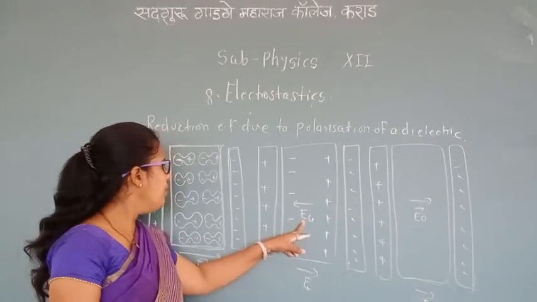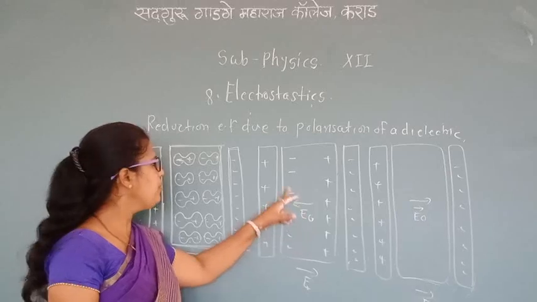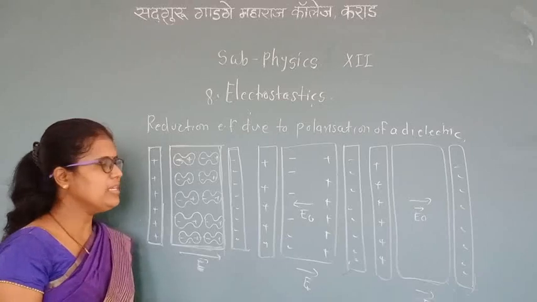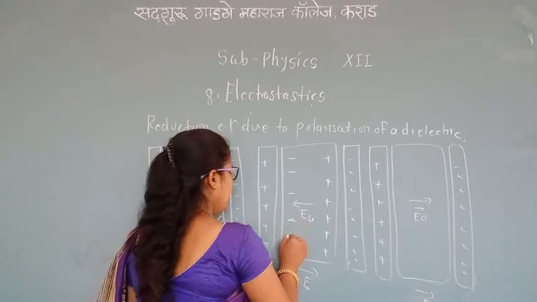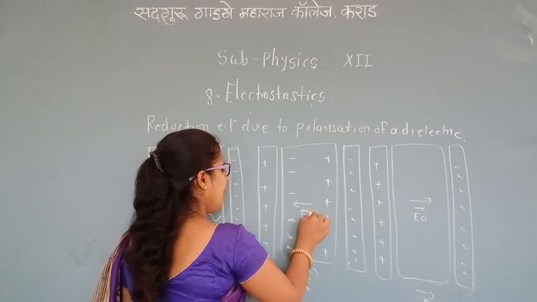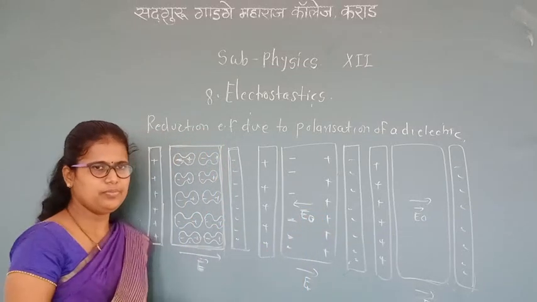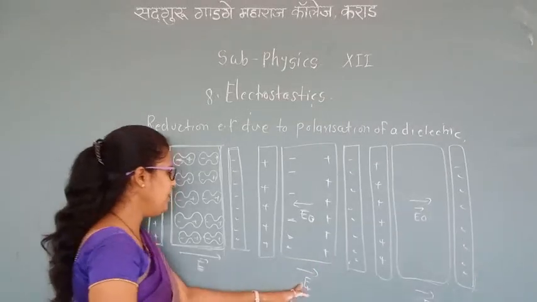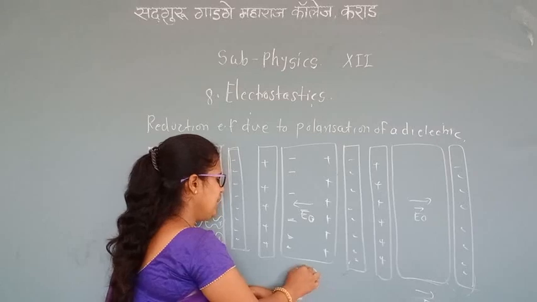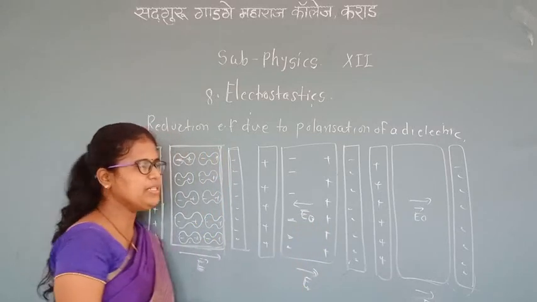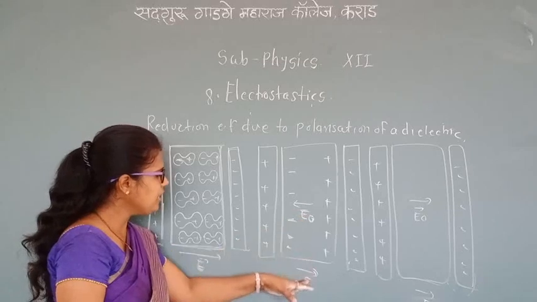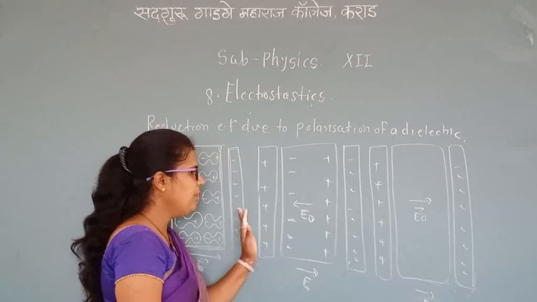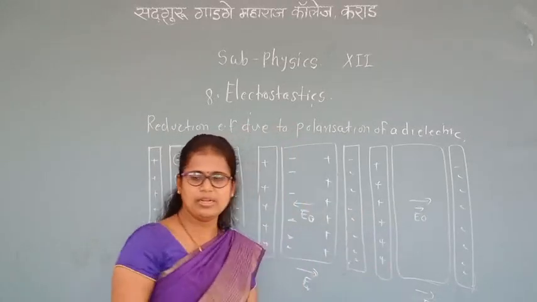Because of this positive and negative charge, the electric field E0 is produced, opposite to the external electric field E that is applied. Because of the external electric field, positive charge is produced on the right side of the dielectric slab and negative charge on the left side.